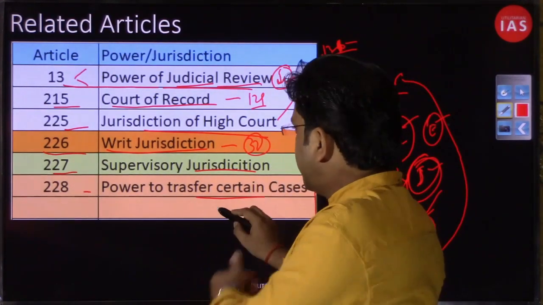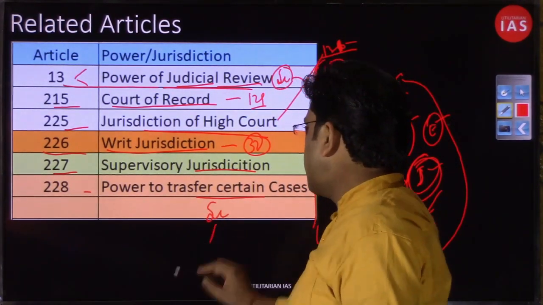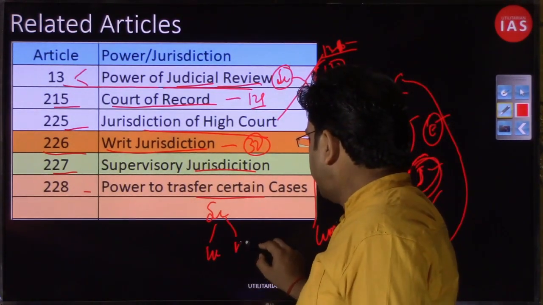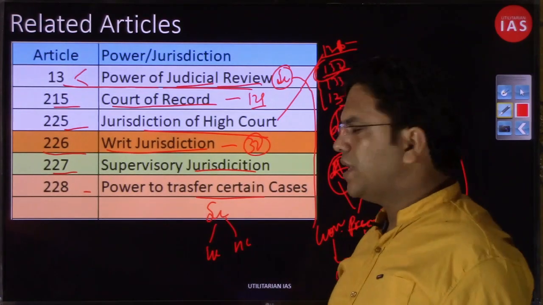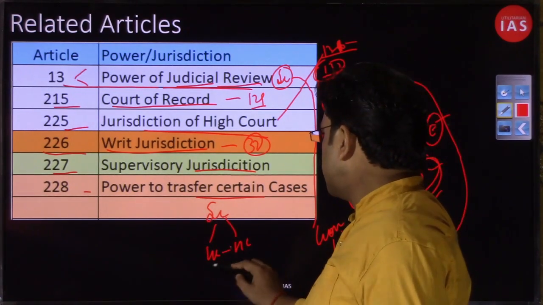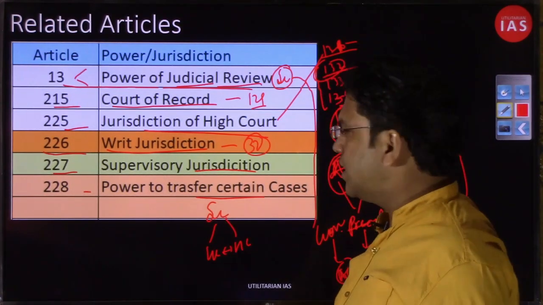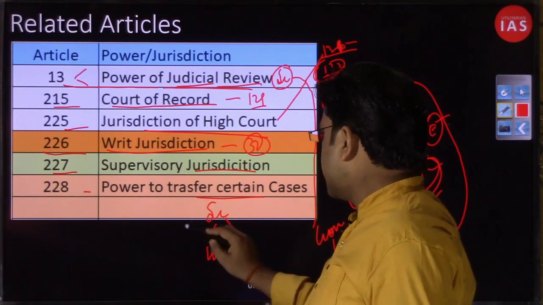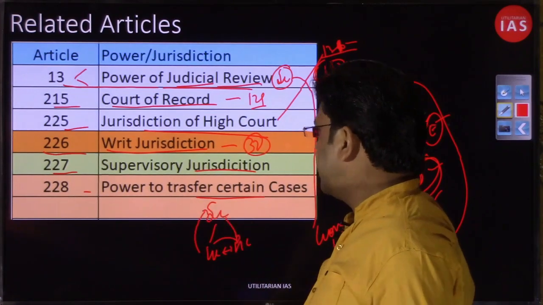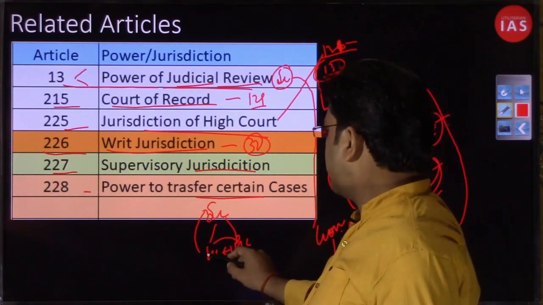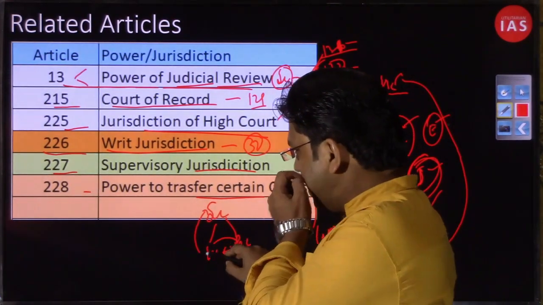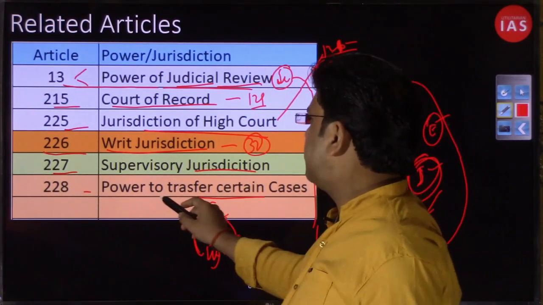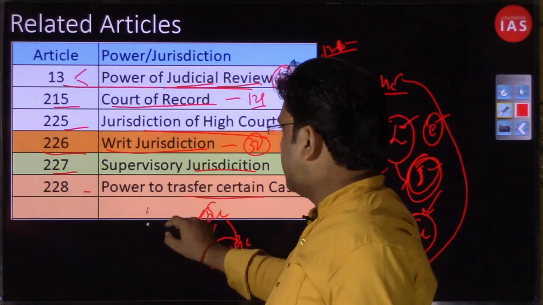So if you remember, we had discussed that the Supreme Court does have power to transfer a case from one High Court to another. So you have the Supreme Court at the top, then you have the High Court at the bottom. So the Supreme Court did have the power that it could transfer a case from one High Court to another High Court. It could also appropriate a case that is being dealt with by a High Court to itself. So a similar corresponding power the High Court also does have, but there is a difference.